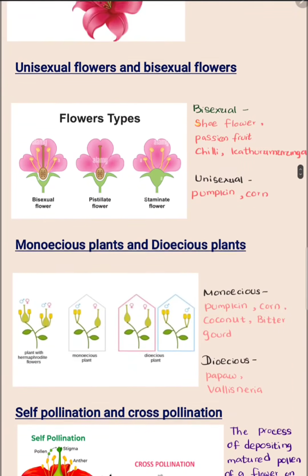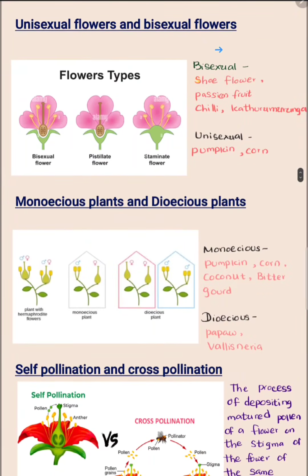Then let's move on: there are unisexual flowers and bisexual flowers. If the flower consists of one sex, that means if the flower consists of androecium or gynoecium, one part only, it is called a unisexual flower. If the flower consists of both sexes, that means both androecium and gynoecium are in the same flower, it is called bisexual.